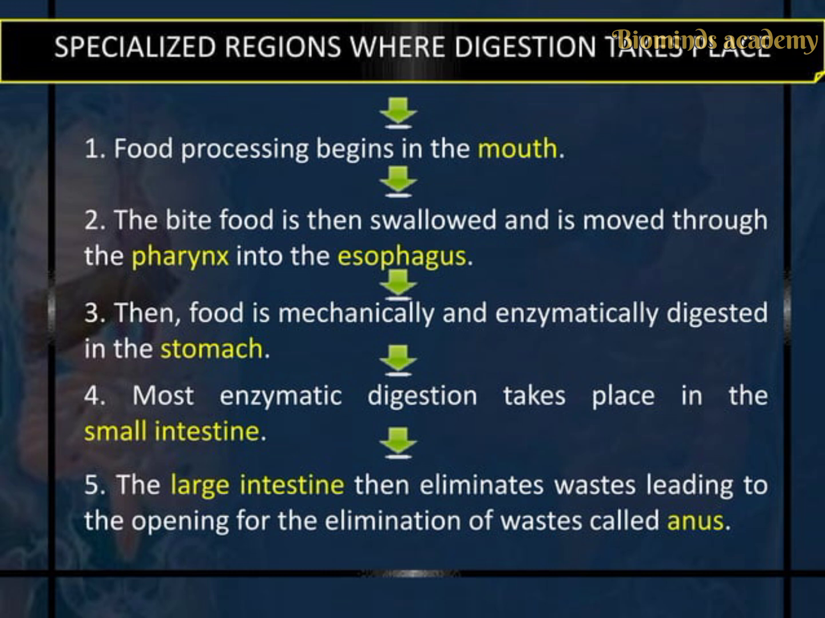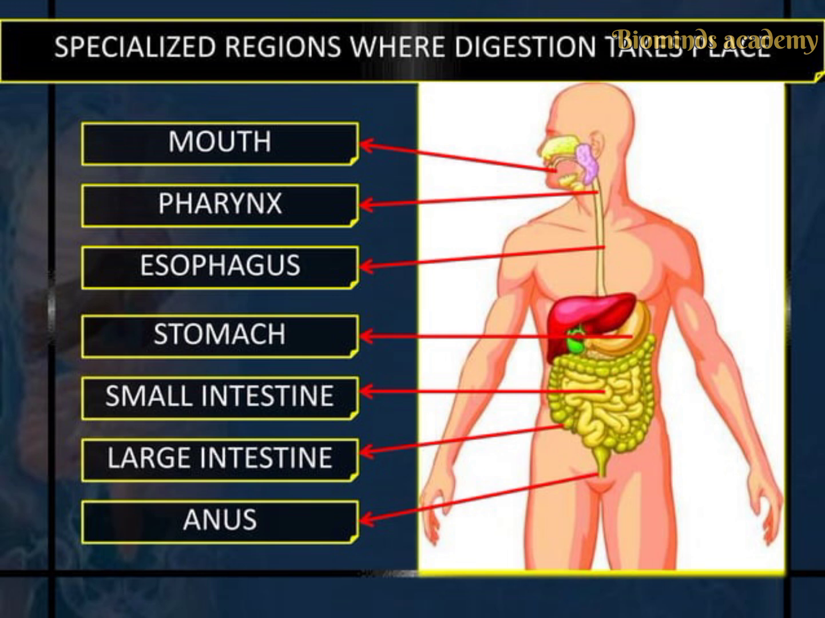Each part of the digestive system plays a crucial role in processing food and is essential by its functions: mouth, pharynx, esophagus, stomach, small intestine, large intestine and the anus.